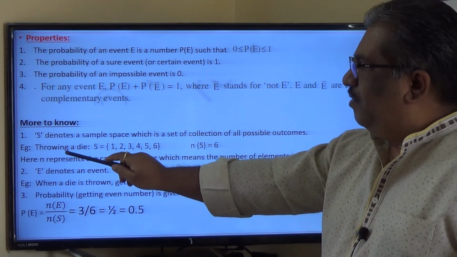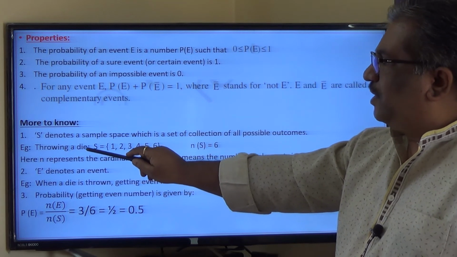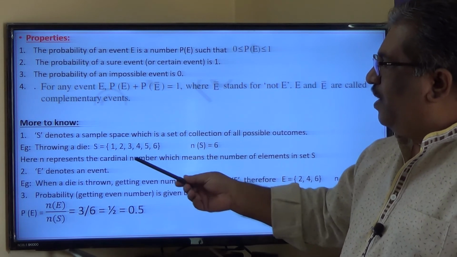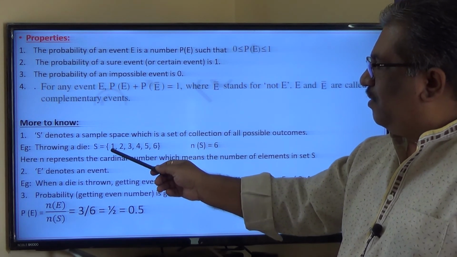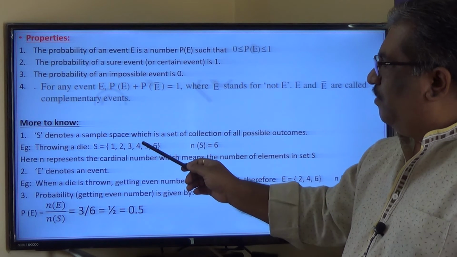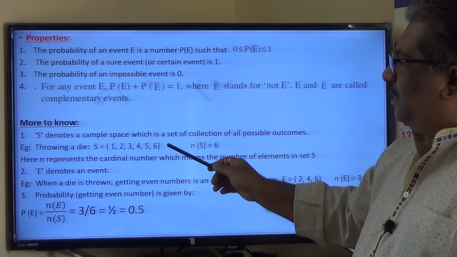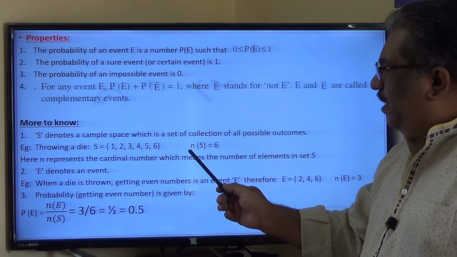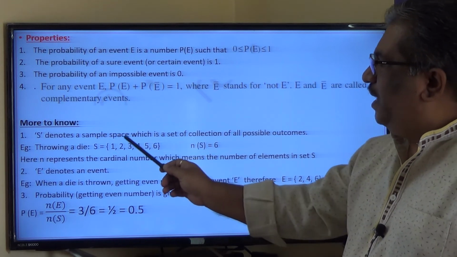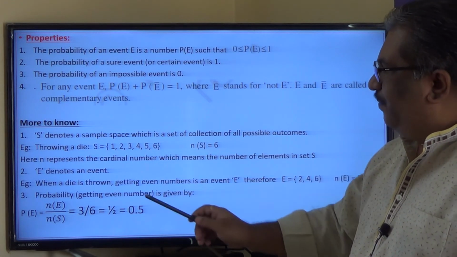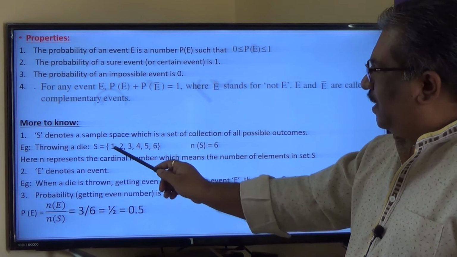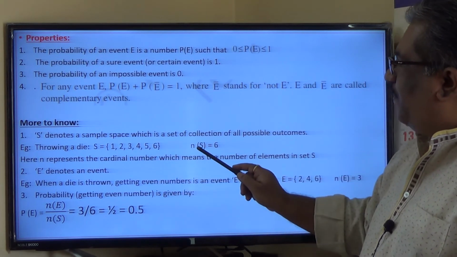For example, when we throw a die, what are all the possible outcomes? The outcomes are 1, 2, 3, 4, 5, 6 which can come up, and therefore the sample space is a collection of all these elements which can occur when we throw a die: 1, 2, 3, 4, 5, 6. Now, N of S: N is called the cardinal number, meaning N represents how many elements there are in this set. How many elements are there? 1, 2, 3, 4, 5, 6. There are 6 elements in set S.